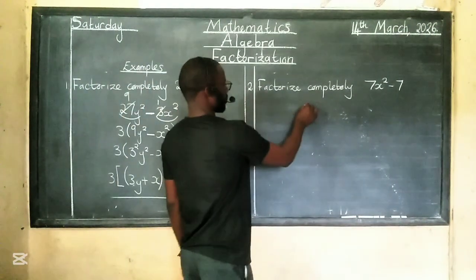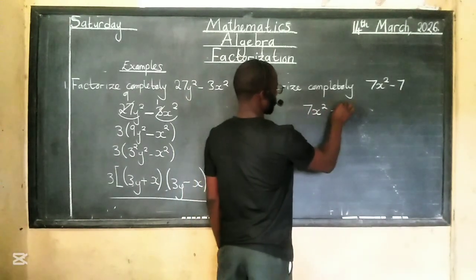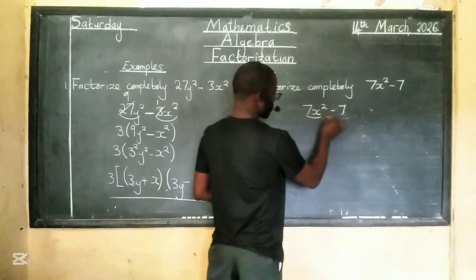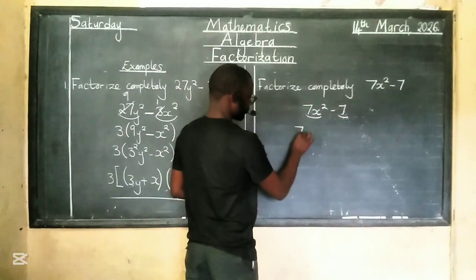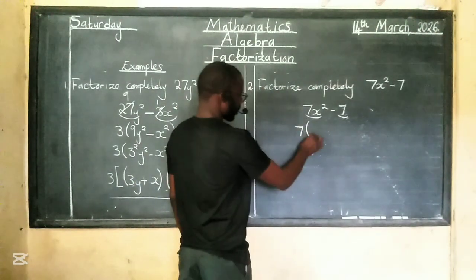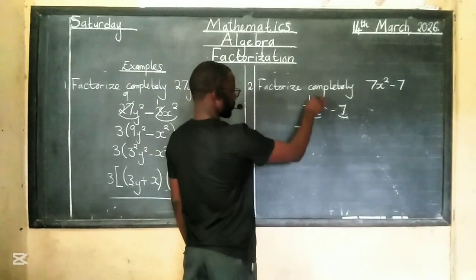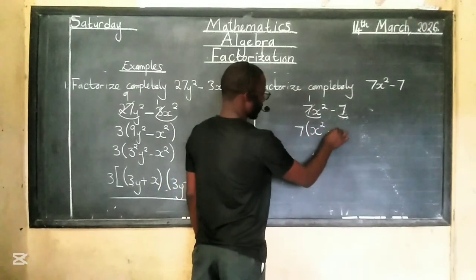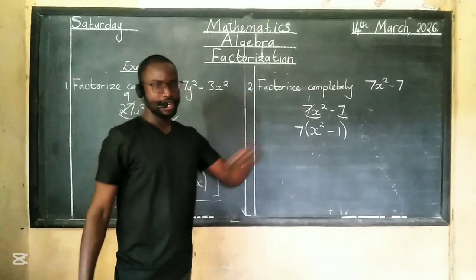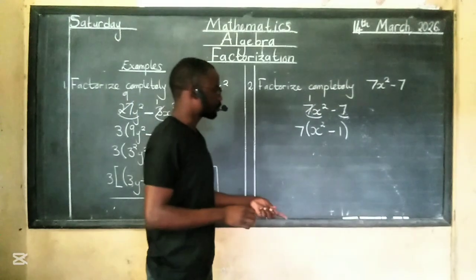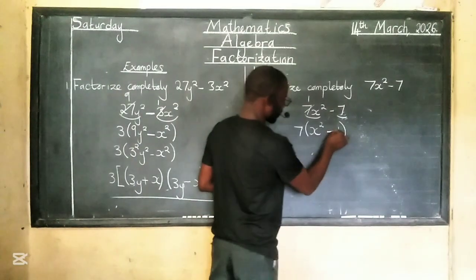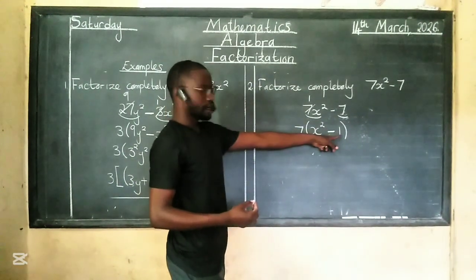So this one is saying 7x squared minus 7. For this one, what is common in terms of numbers in between this entity and this entity? It's 7. For the letters, there's only one letter on one side, so we ignore that. 7 into 7, this will be 1. 1 times this will be x squared minus 7 into 7 is 1. Again, we are done. But the second step is to do the concept for the difference of two squares. As usual, this has to be a minus.